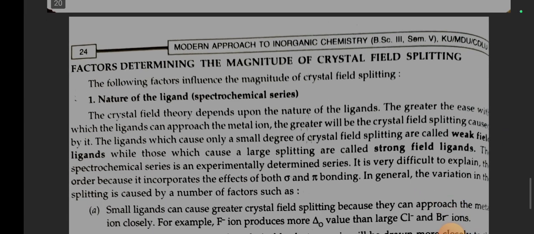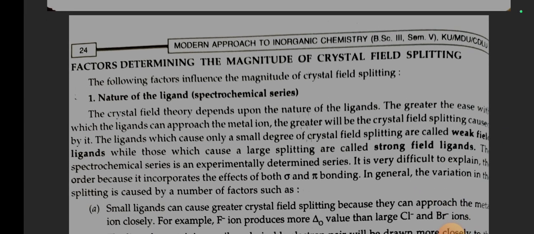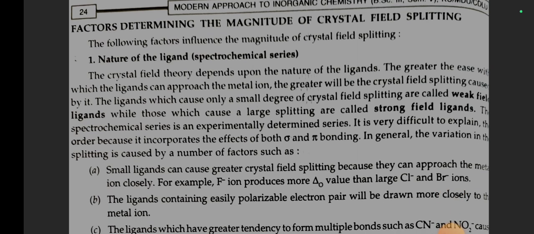Factors determining the magnitude of crystal field splitting. The following factors influence the magnitude of crystal field splitting. Number 1. Nature of ligands. Spectrochemical series. The crystal field splitting depends upon the nature of ligands.